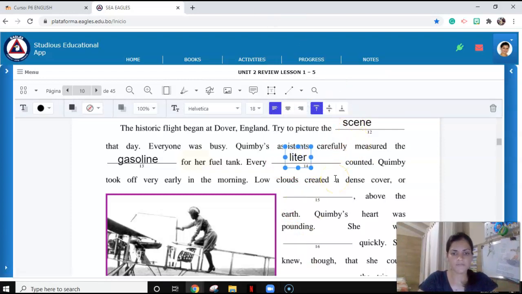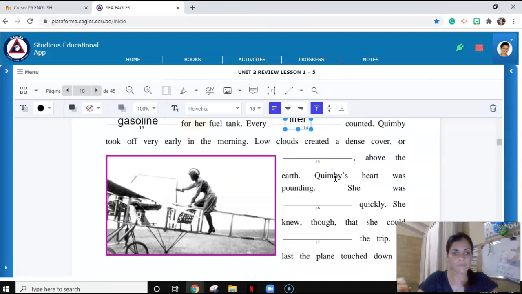Let's move on to number 15 and 16. Kimby took off very early in the morning. Low clouds created a dense cover or, above the earth. Kimby's heart was pounding. She was quickly. So here we have clouds, dense cover, and above. So we can use this as context clues. Above, clouds, and cover.